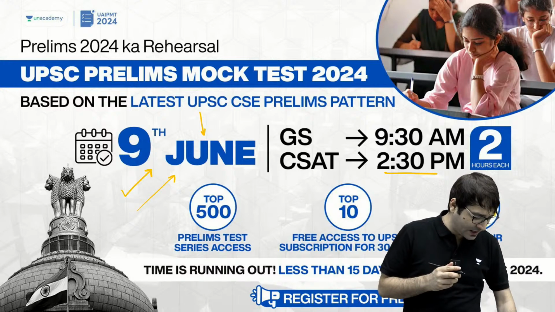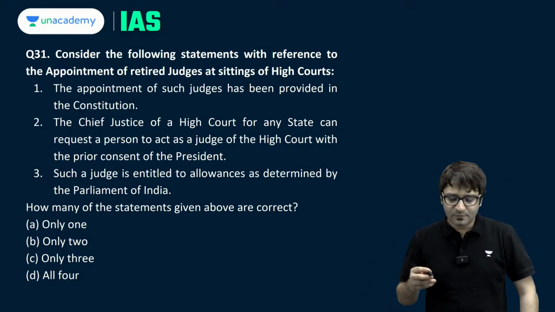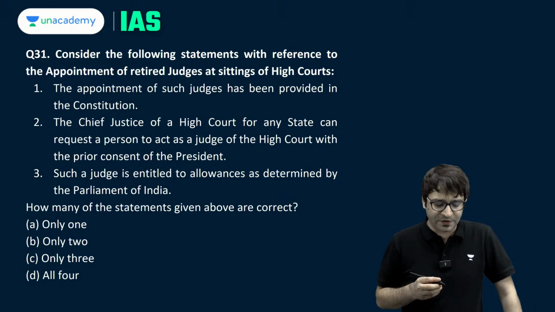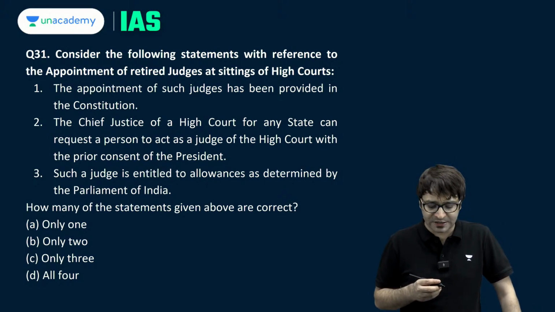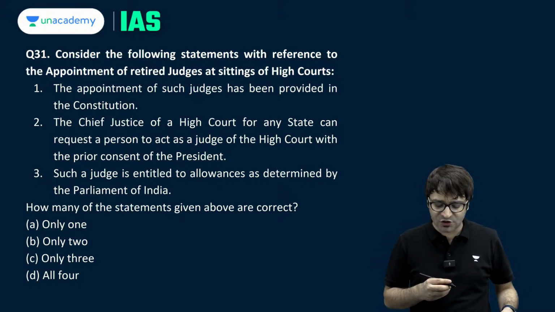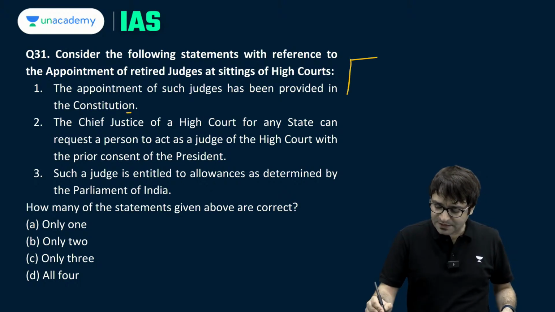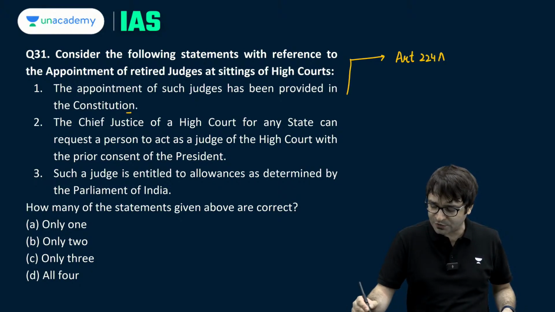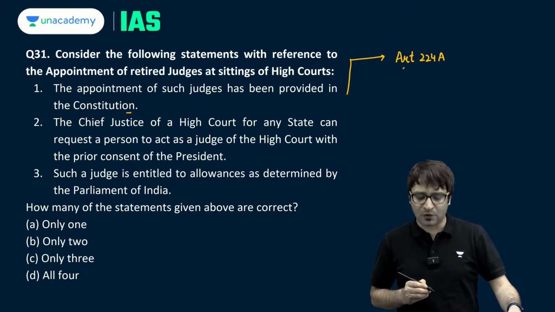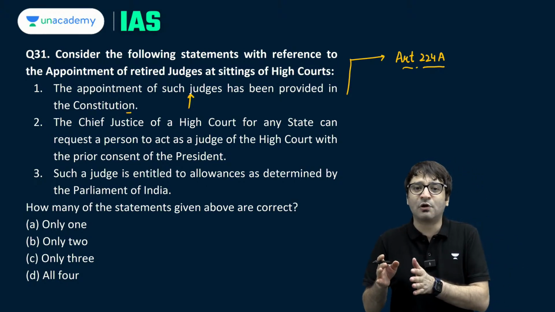Let's get started and look at question number 1 from Indian Polity. Consider the following statements with reference to the appointment of retired judges at sittings of high courts. Number 1, the appointment of such judges has been provided in the Constitution. This is correct. If we look at Article 224A of the Constitution, it talks about the appointment of retired judges at the sittings of the High Court.